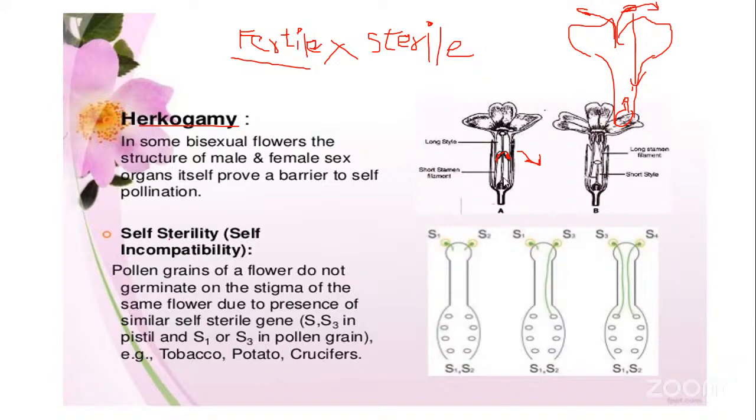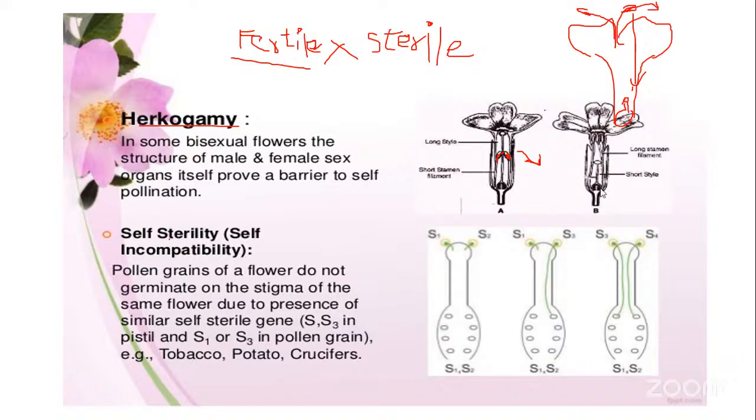So in this condition, if the anthers release the pollen grain, they can't reach the stigma of the same flower. So here there is avoidance of self-pollination. Self-pollination is very much impossible for the pollen grains to reach the top level and fall on the stigma. So self-pollination here is avoided. But rather, the pollen grains will come from a different flower. The stigma will receive the pollen grain from a different flower to carry on the cross-pollination.